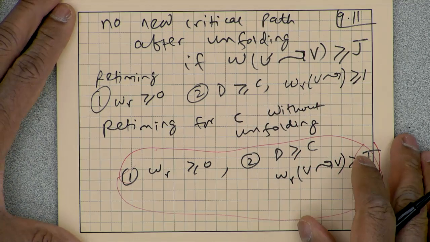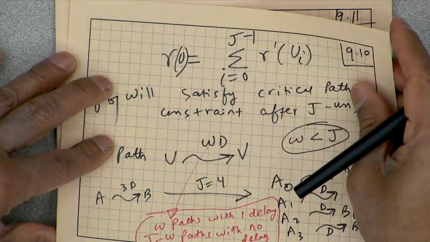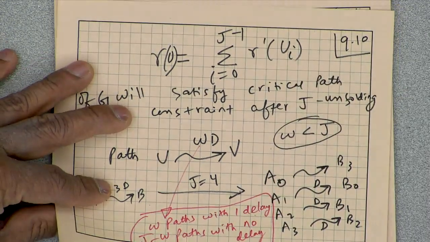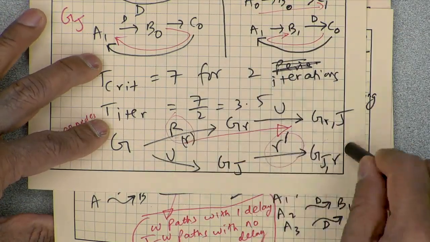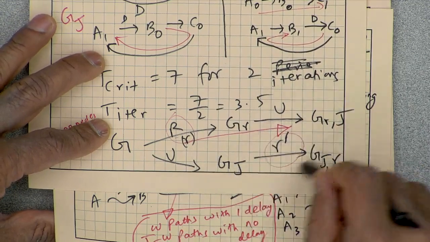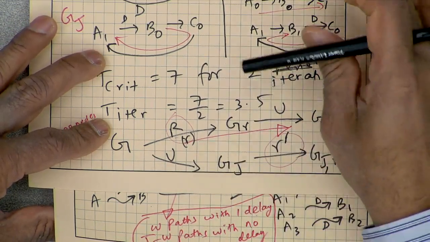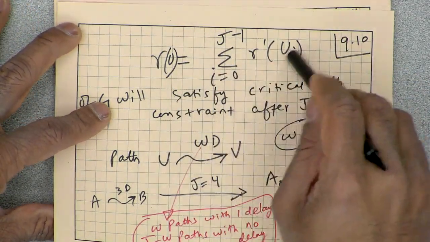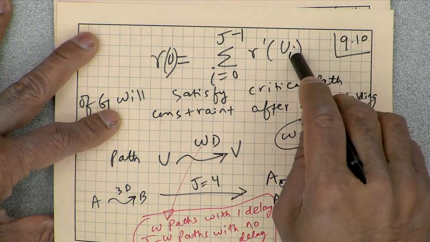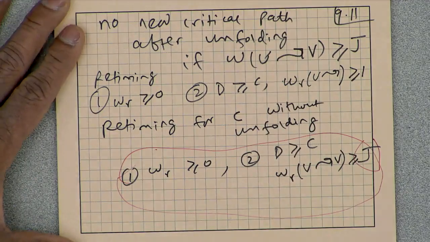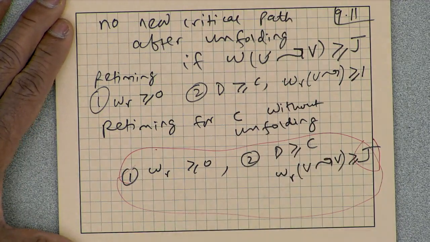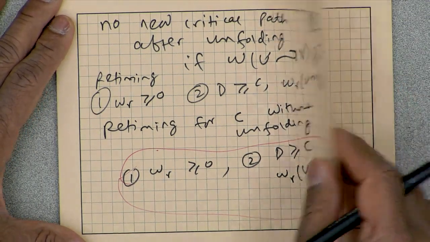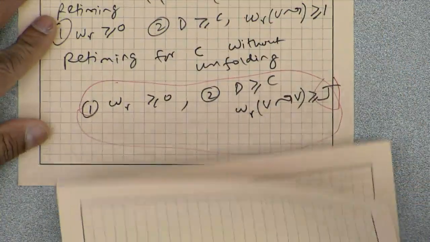Okay. So, now that I have talked about that, how do I prove that if the R primes satisfy the critical path constraint of the unfolded program, then the R defined by the sum of all R primes of the corresponding nodes will indeed satisfy this constraint? How do we prove that? That is not hard to prove. Let us see if we can get to that.